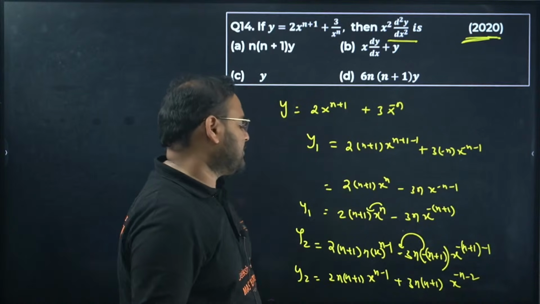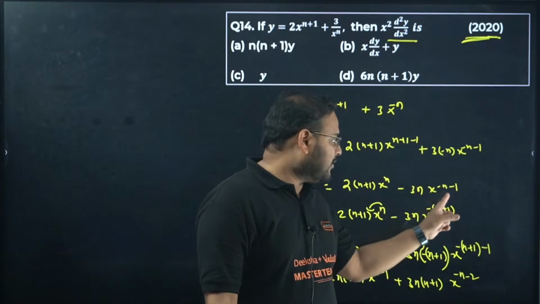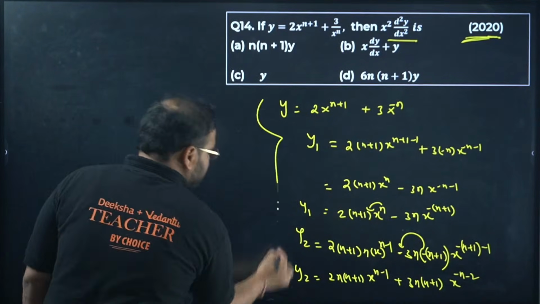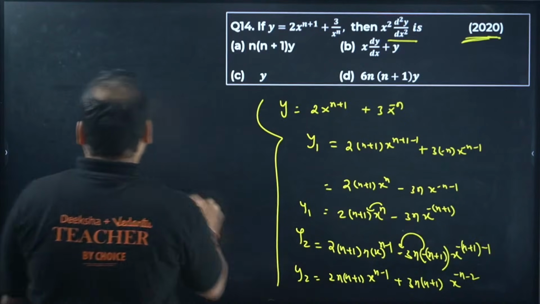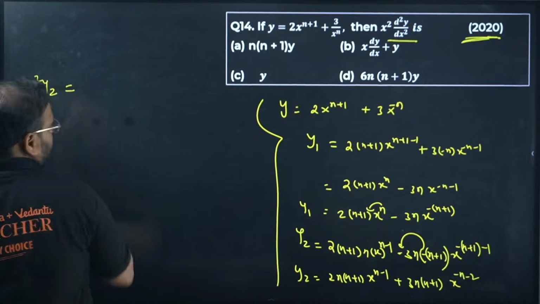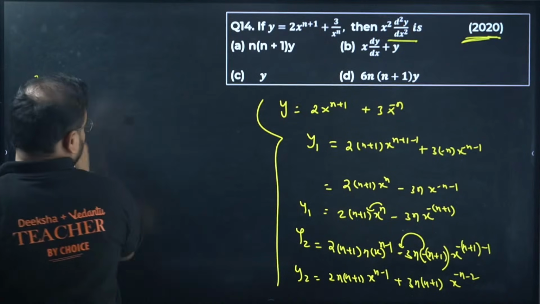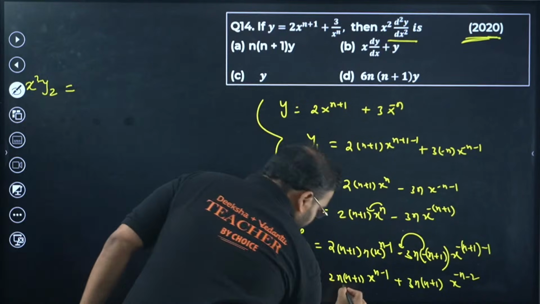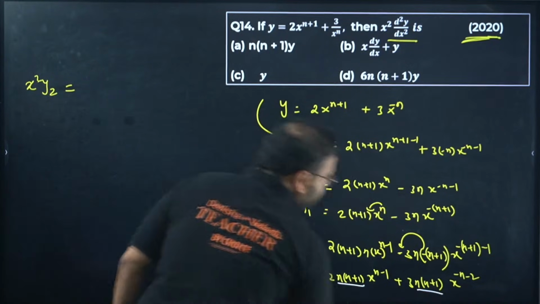Correct, no? If you expand it, you'll get what? Minus n minus 1. You also taken another minus. It will become minus n minus 2. So now just check here. I already have y2 value. So I'll write this as x square y2. Check this out. I can also take n into n plus 1 common now. Check here. N into n plus 1 is common.